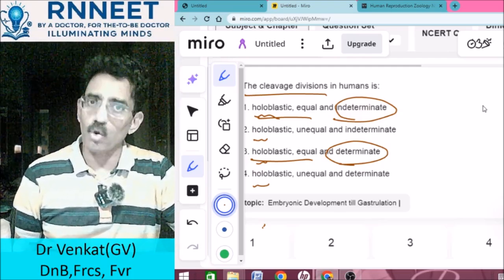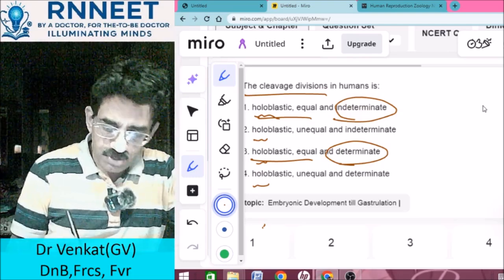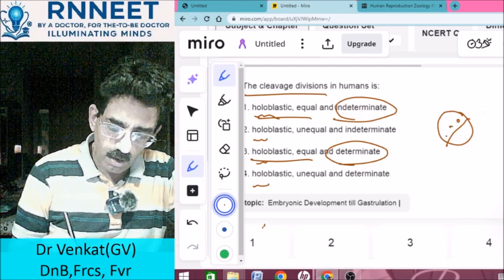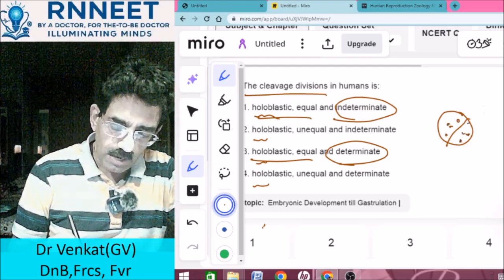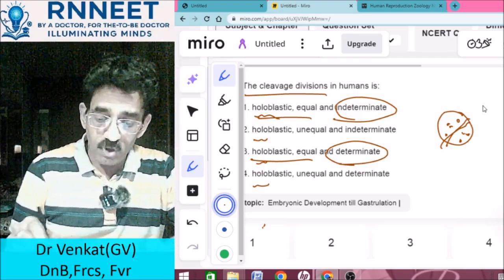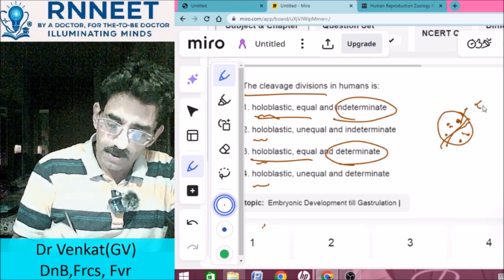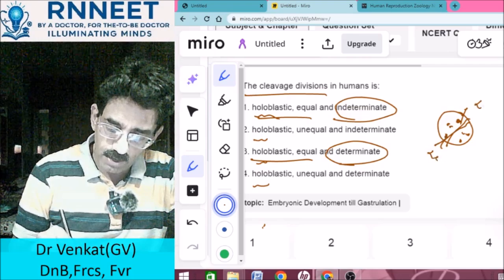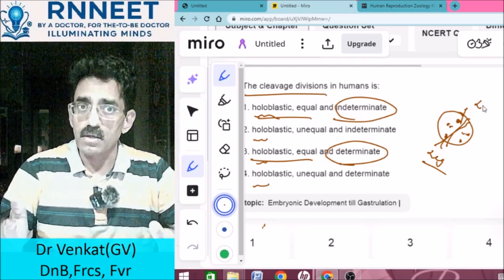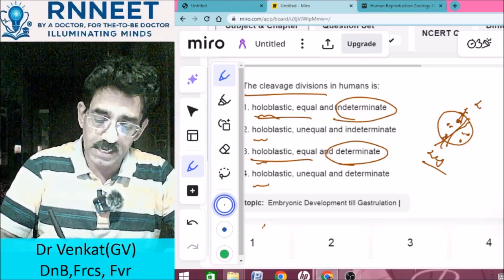What do you mean by determinate or indeterminate? When you're talking about this division, as the division takes place, is the future cell, so there are different cells on either side, and when the division takes place, is it that the division is taking place so that if, for example, you need this particular cell to become one hand and you need this cell to become the leg, are they dividing in such a manner, so that this particular cell automatically becomes the leg and this particular cell becomes the hand?